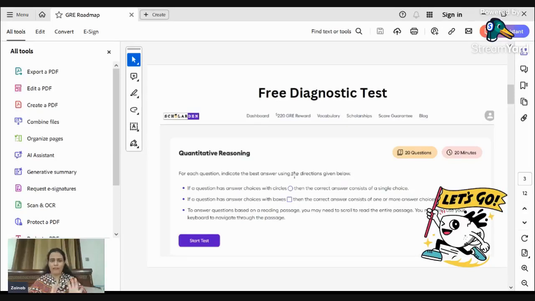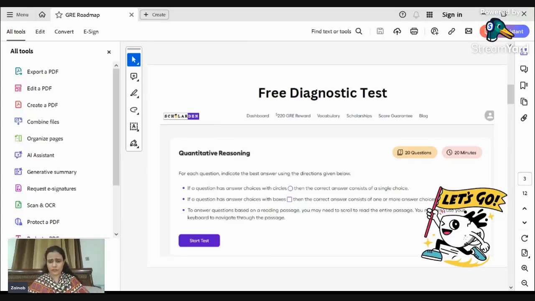I just put the screenshot over here so you can go to Scholardon. Click on the free test and you will land on this page, and then you can check your score over there. If your quantitative score is not good, that's completely okay, because this is the time to prepare for the quantitative and verbal exam.